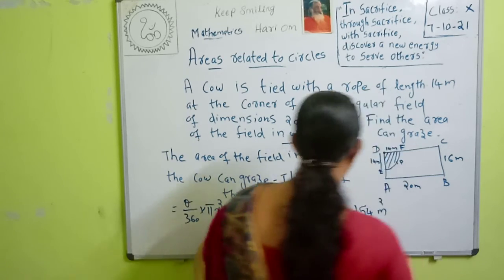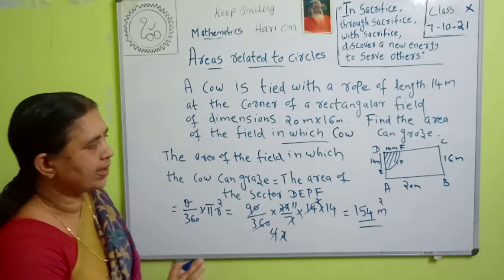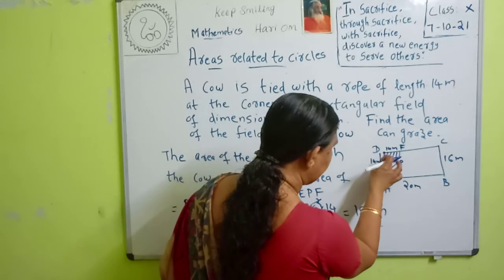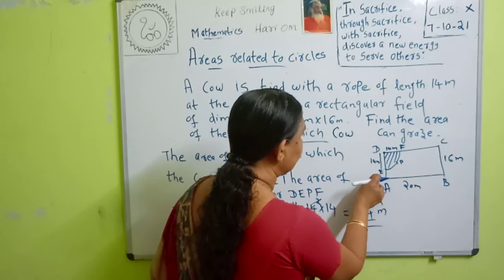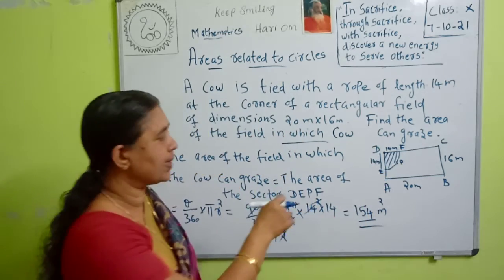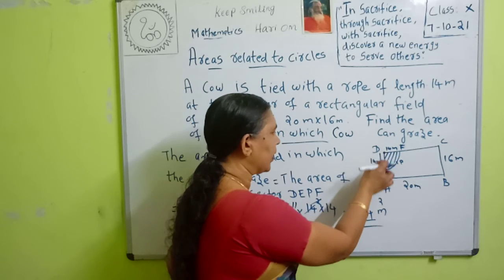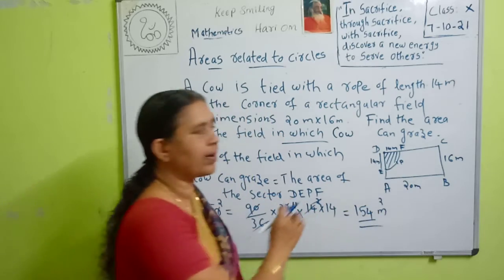So what is the area of the field in which the cow can graze? It is equal to the area of the sector. Here it is a rectangular field, so the sector angle, this angle, is 90 degree and the radius of the sector is equal to the length of the rope, because the cow is tied to this point and the length of the rope is 14 meters. So up to this area the cow can graze.